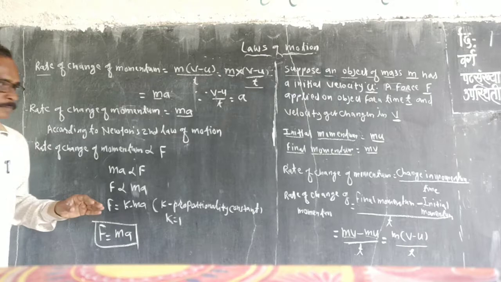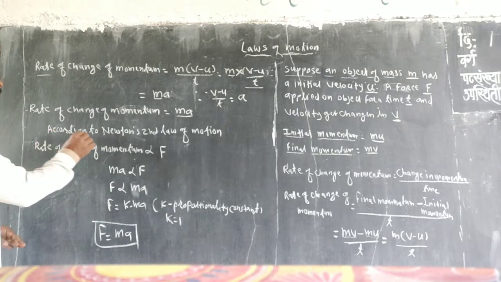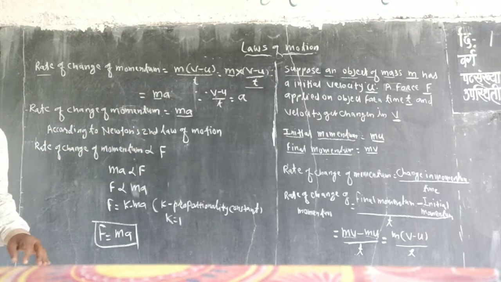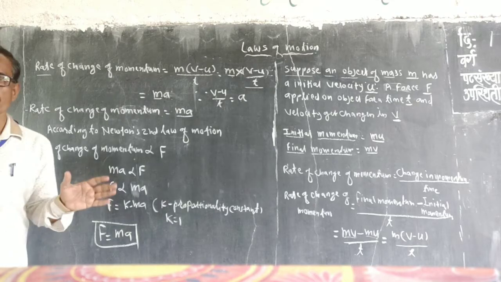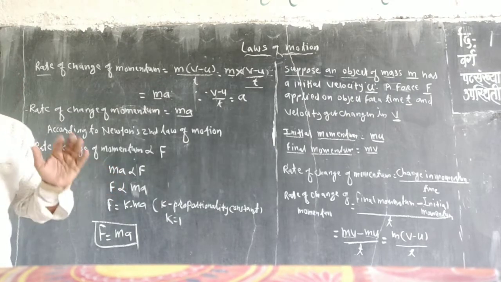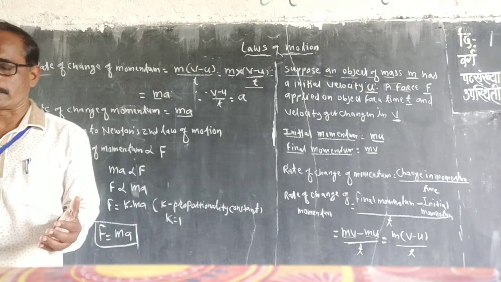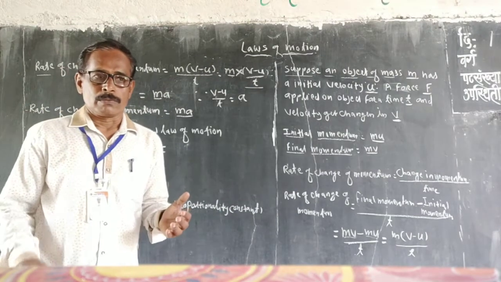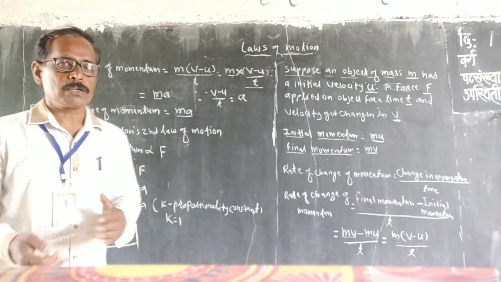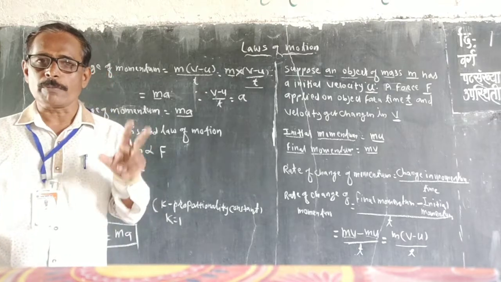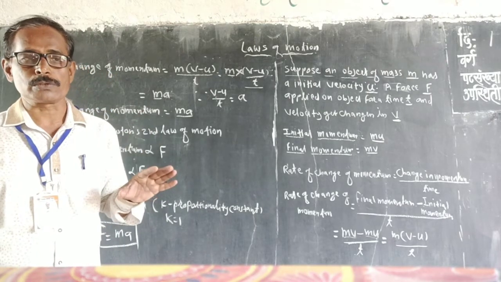Now, according to our Newton's second law of motion. Remember the Newton's second law of motion. What is the statement of Newton's second law of motion? Rate of change of momentum is directly proportional to.